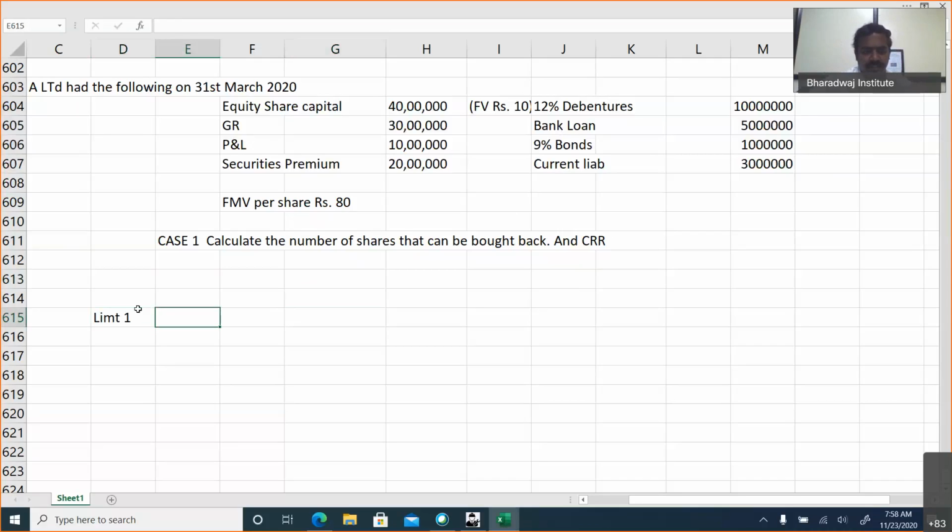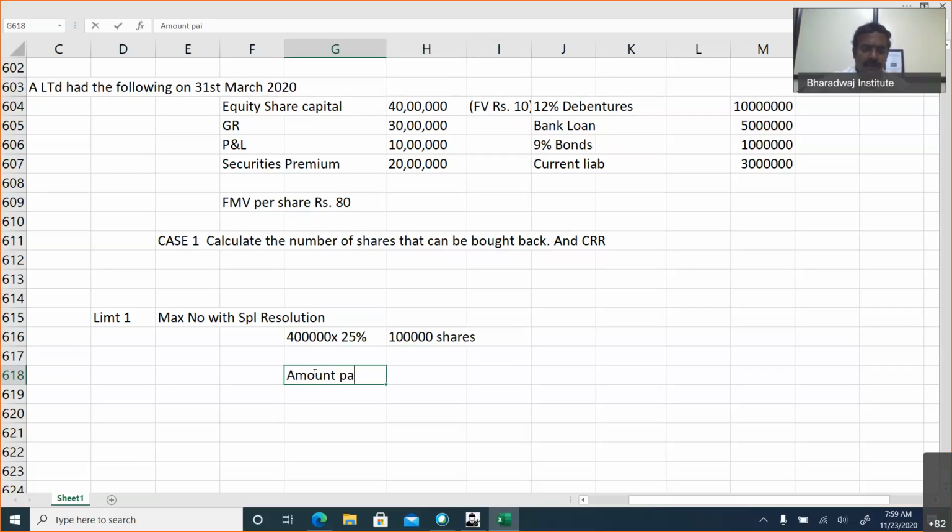Limit 1: maximum number with a special resolution. Let us always go with the maximum, then let us decide. 40 lakhs means there will be 4 lakh shares. This into 25% will come to 1 lakh shares. If 1 lakh shares are bought back, the amount paid will be 1 lakh into 80, because you have to pay fair market value. You have to pay 80 lakhs.